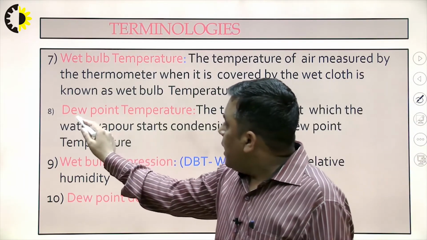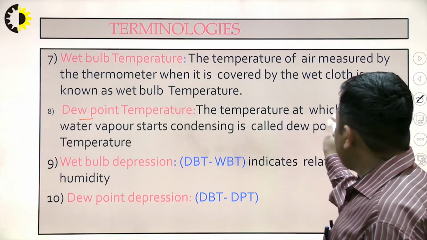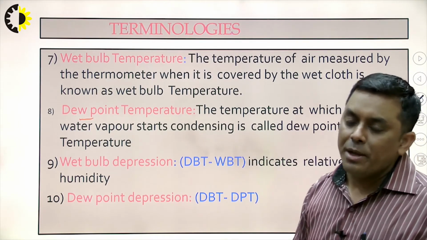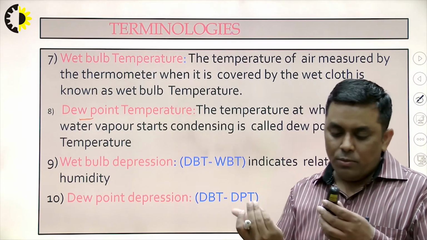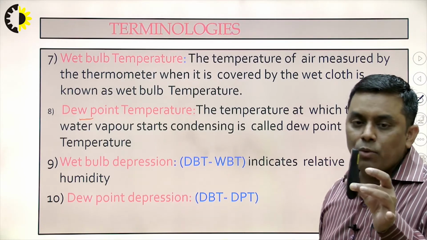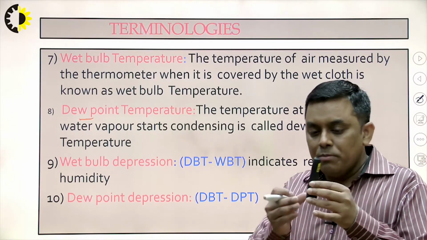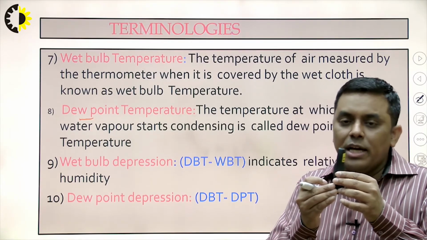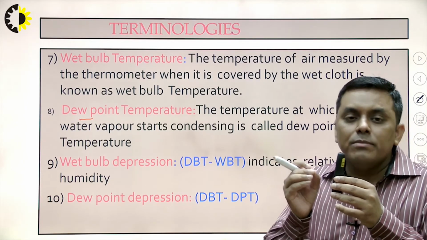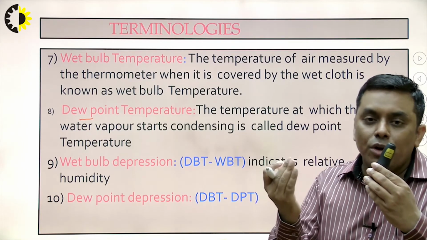Okay. Another term is the dew point temperature. So what is dew point temperature? The temperature at which water vapor starts condensing is called dew point temperature. What exactly is it? If I place a chilled water bottle on a table, what will you observe? After some time, tiny droplets of water will appear on the circumference, on the surface of the bottle.